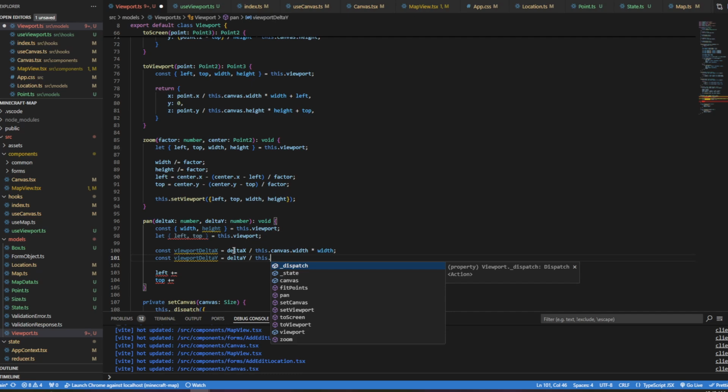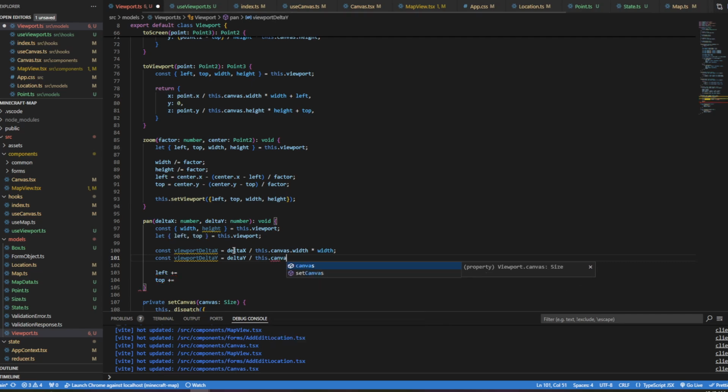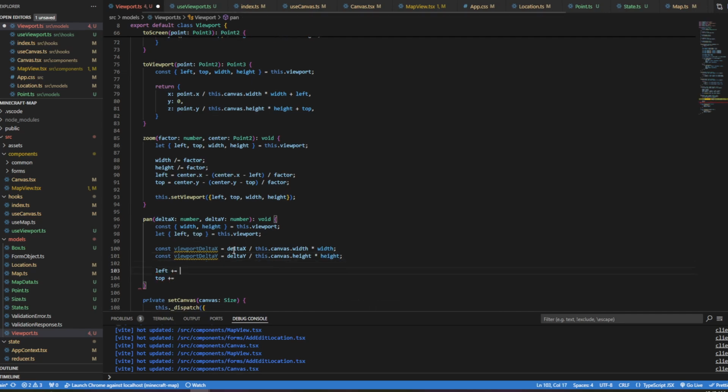Dividing it away basically changes it to a percentage. You can think of it as changing this distance to a percentage of the canvas, and then taking that percentage and applying it to the viewport. That's another way of thinking about it.